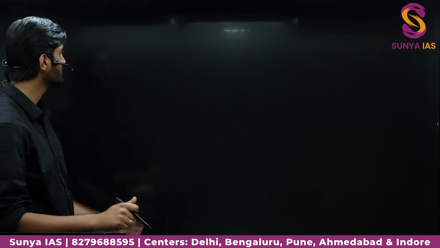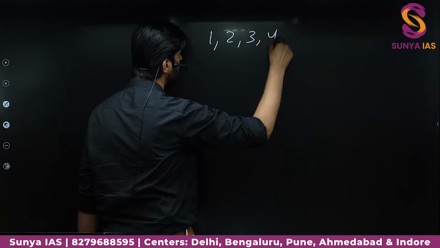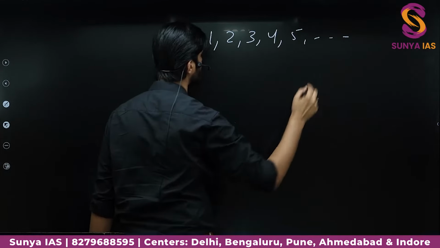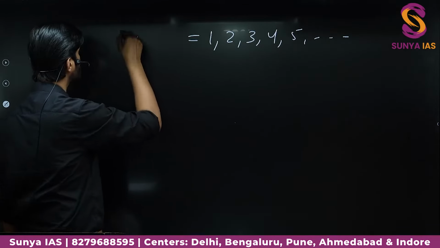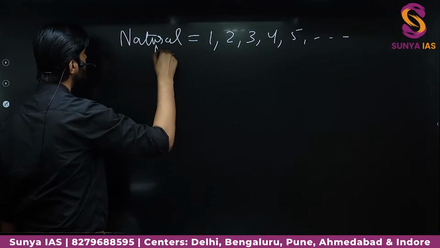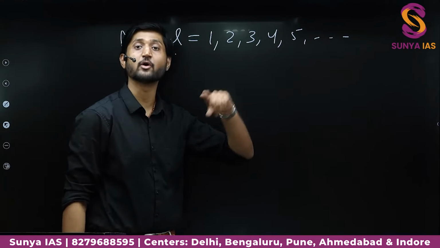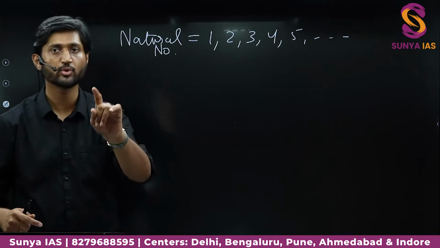So we'll begin the discussion about number system. Let us talk about numbers. What are numbers? We know that 1, 2, 3, 4, 5 and so on are numbers, and the term used to define them is natural numbers. They are called natural numbers because they are found in nature, and these are the numbers that you can count.